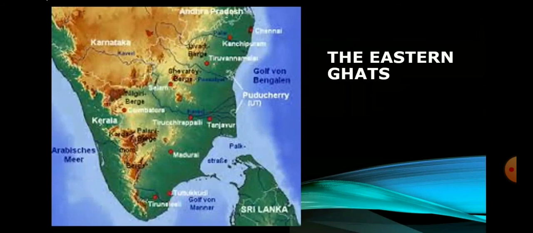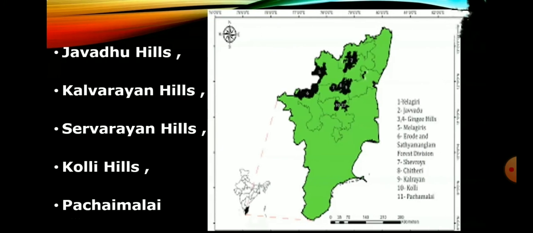Javadu, Servarayan, Kalrayan, Kolimalai and Pachimalai are the major hills of the Eastern Ghats of Tamil Nadu and are located in the northern districts of this state. Okay, we will see about them one by one.